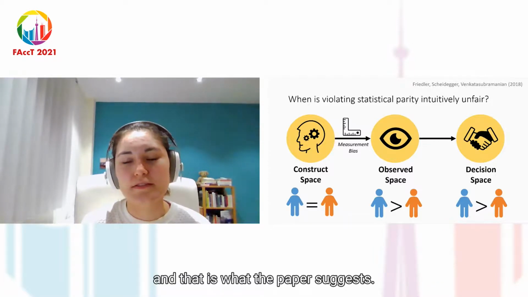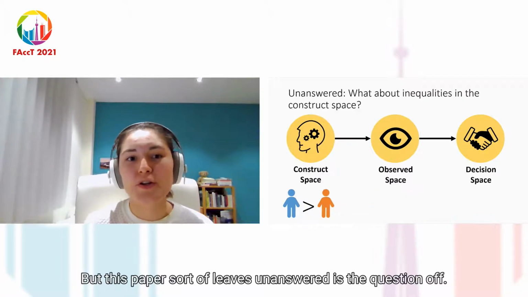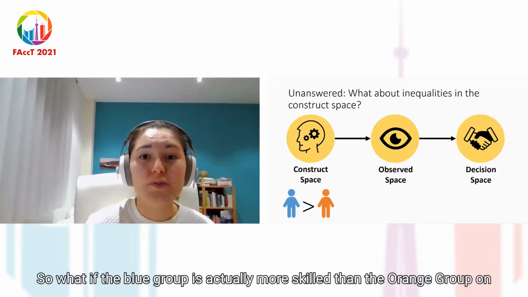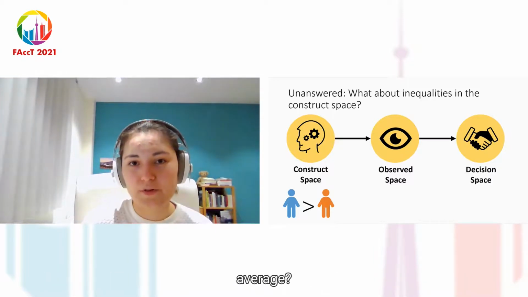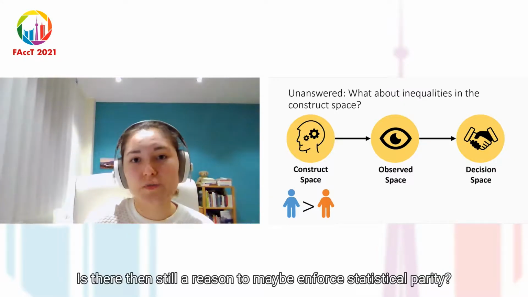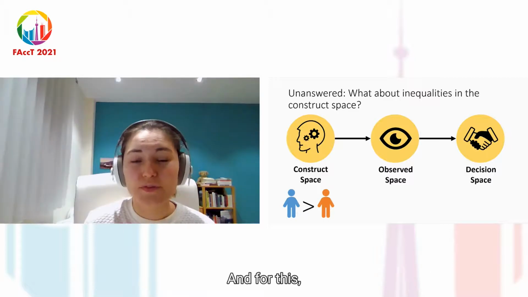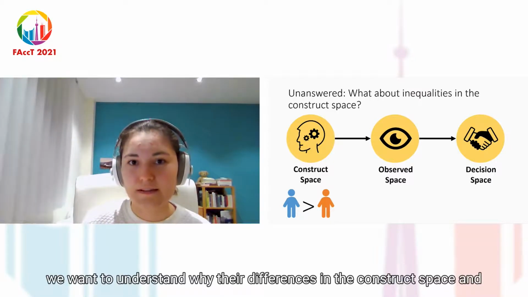What this paper sort of leaves unanswered is the question of what about inequalities in the construct space? So what if the blue group is actually more skilled than the orange group on average? Is there then still a reason to maybe enforce statistical parity? And for this, we want to understand why there are differences in the construct space.